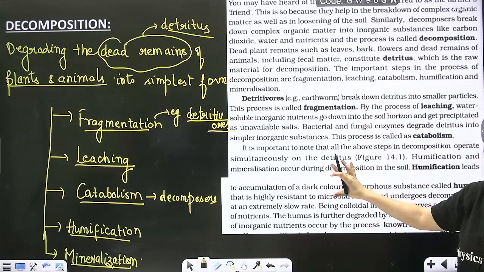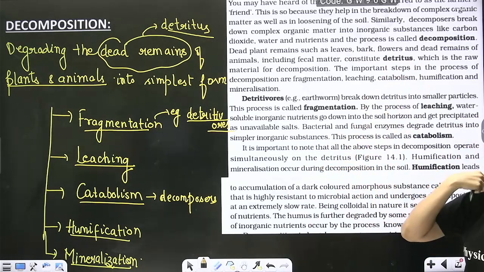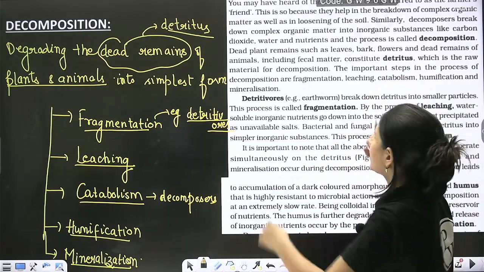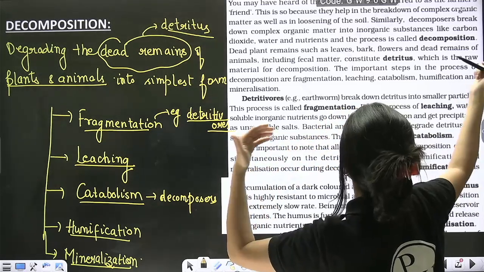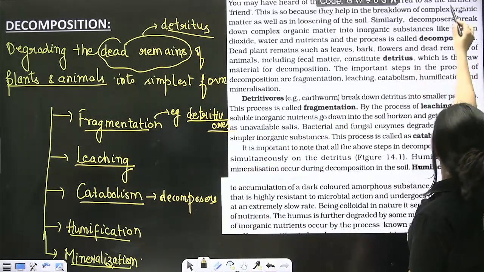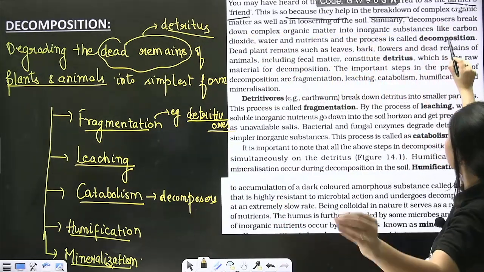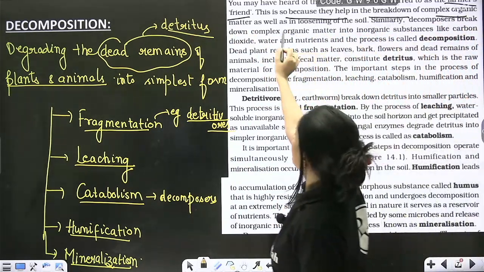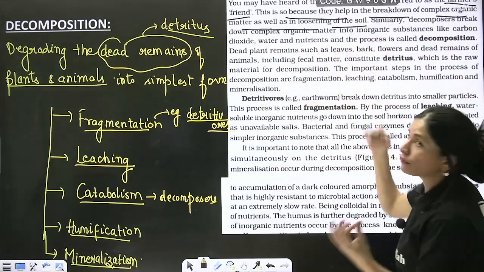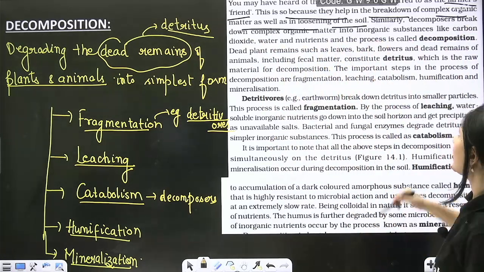Chalo, let's read what your textbook has to say so that things become more clear. Basically, beta, you must have heard about the earthworms, which are called the farmer's friend. This is so because they help in the early breakdown of complex organic matter as well as loosening of the soil, correct?